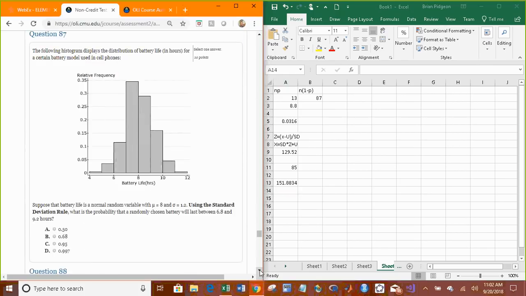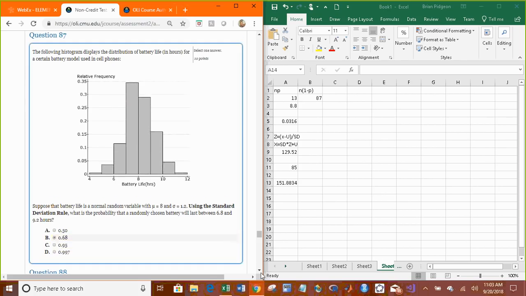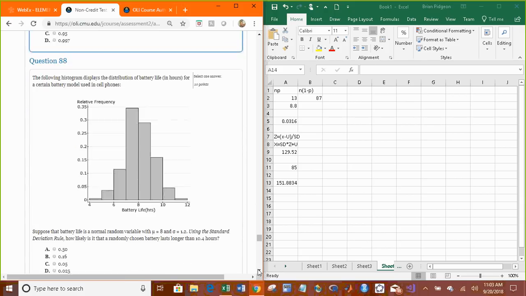Okay. Suppose the battery life is a normal random variable with mean 8, standard deviation 1.2. Using the standard deviation rule, what is the probability that a randomly chosen battery will last between 6.8 and 9.2? Well, look at the relationship between 8 and 1.2. If you add 1.2 to 8, you get 9.2. If you subtract 1.2 from 8, you get 6.8. That tells us that we're within 1 standard deviation from the mean. So the empirical rule, or the standard deviation rule, tells us that's 68%.